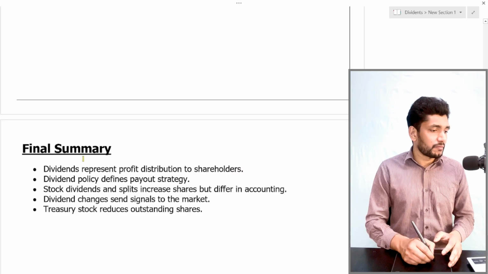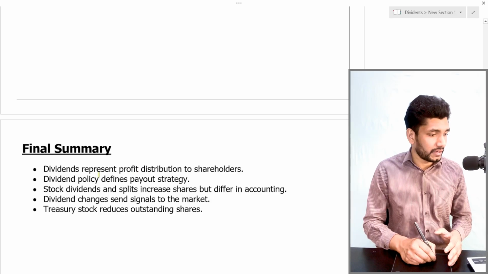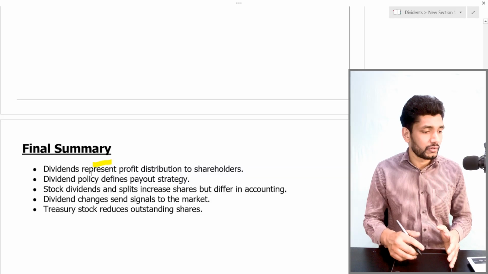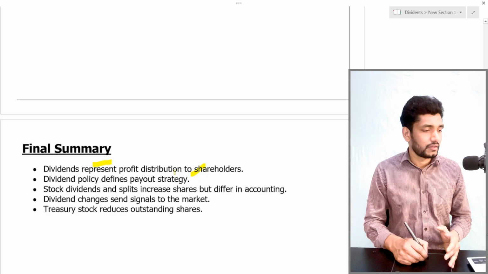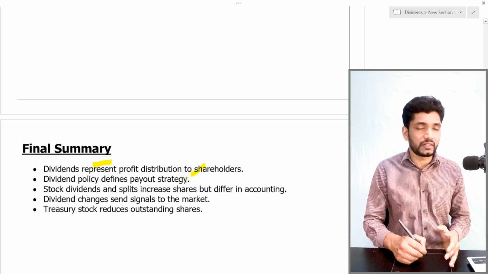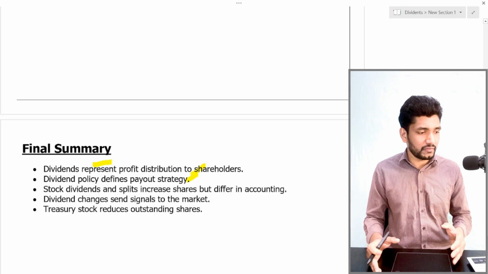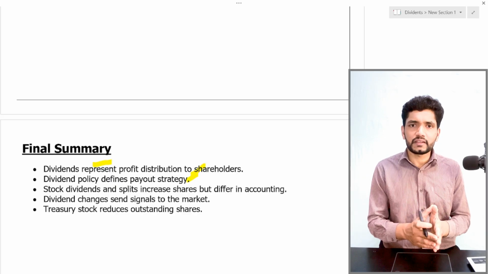So this is the final summary for today's discussion. First one, what is dividend? Dividend represents the profit distribution to the shareholders. Then the dividend policy defines the payout strategy. Dividend policy determines how much has to be paid as dividend and how much profit has to be retained in the business.